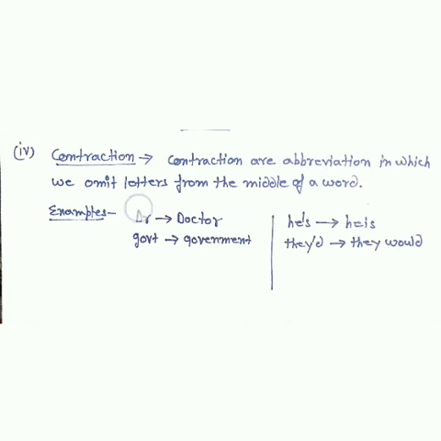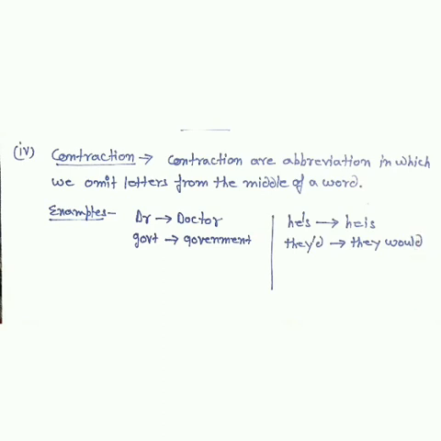The first letter is D and the last letter is R. Same way it is GOVT. The first three letters of this word are GOV and the last letter is T. And we can say that this is the second category.